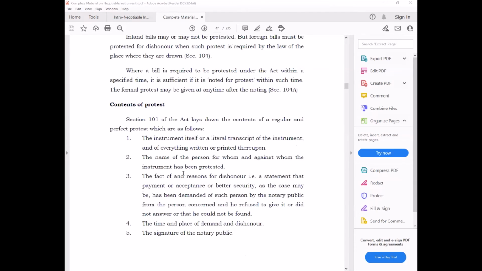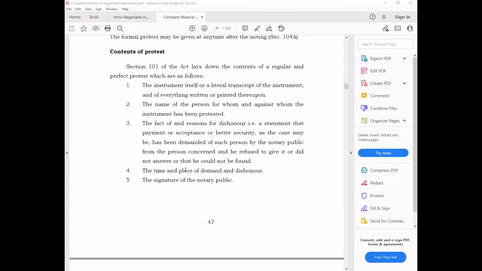Contents of a protest. This is just a legal document. So some of the things that should be included in the legal document are written over here. Section 101 tells you what the contents of a regular and perfect protest are. One is the instrument itself or a literal transcript of the instrument. The instrument is the bill of exchange, which has been dishonored. That has to be written.